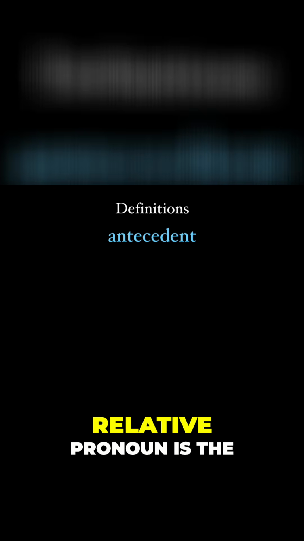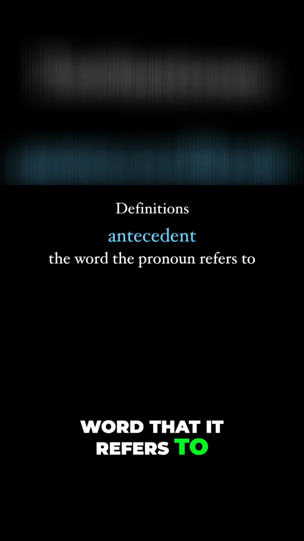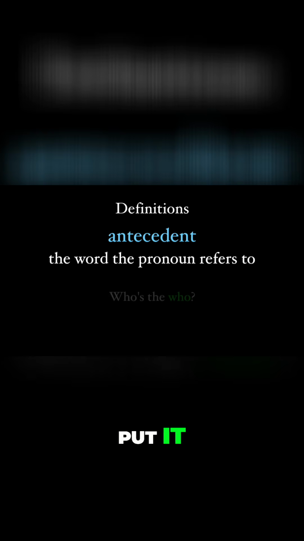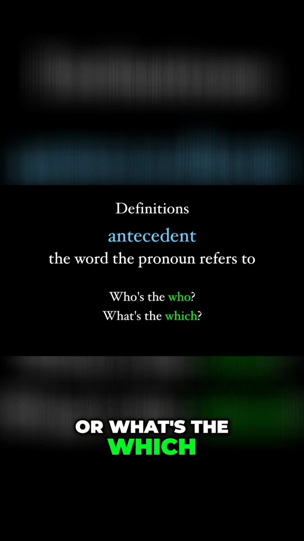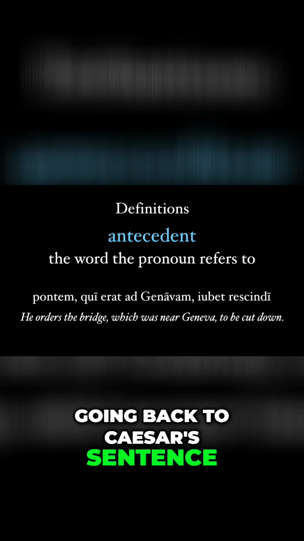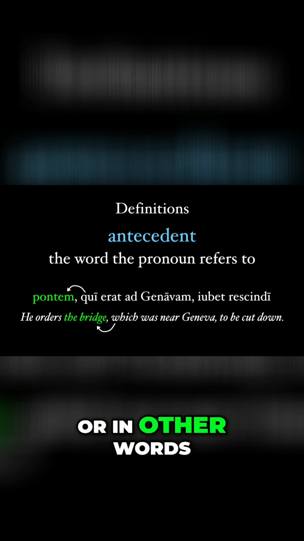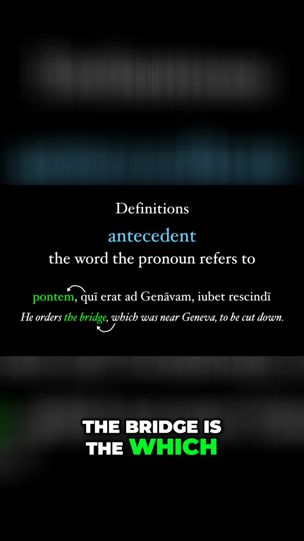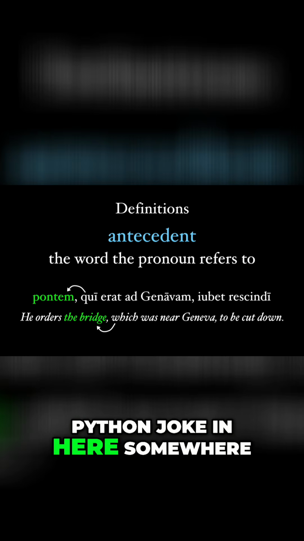Okay, one more definition. The antecedent of the relative pronoun is the word that it refers to. So, as I like to put it, who's the who, or what's the which? Going back to Caesar's sentence, the qui refers to the bridge, or in other words, the bridge is the which. There's probably a Monty Python joke in here somewhere.